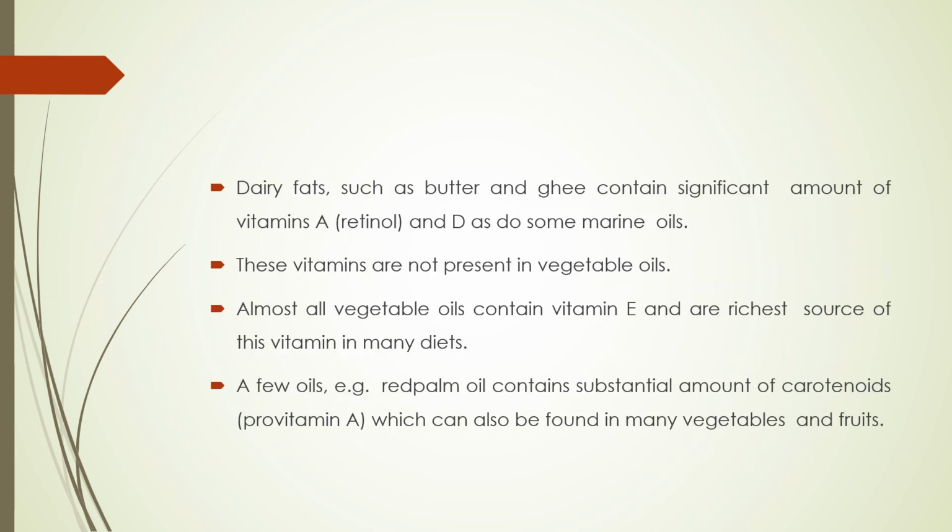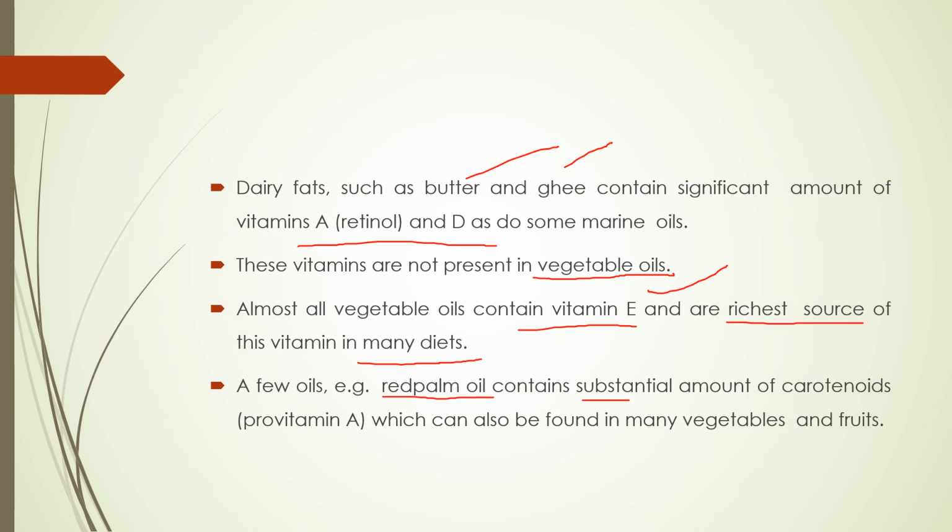So dietary fats such as butter, ghee contain significant amounts of vitamins like vitamin A and vitamin D. These vitamins are not present in the vegetable oils. Almost all vegetable oils contain vitamin E and are the richest source of the vitamin in many diets. Okay. So a few oils like red palm oil contain a substantial amount of carotenoid, which can also be found in many vegetables and fruits.